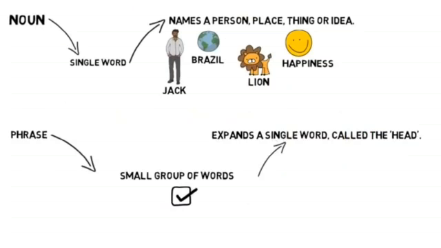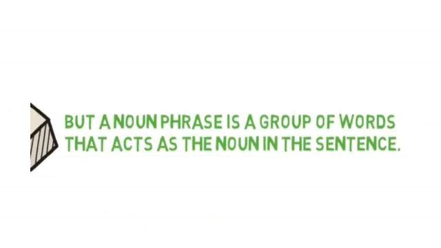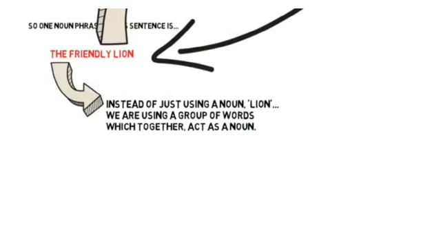As you have seen in the definition, it cannot have a complete idea or a subject, verb, or predicate. That's why it cannot be called a sentence, but a group of small words. You can see here that it doesn't have a subject, verb, and predicate. Now come to your phrases, for example, the friendly lion. In the friendly lion, you cannot see the subject and the predicate. You cannot see the verb. This is just a little statement, a small group of words. So this is a phrase.